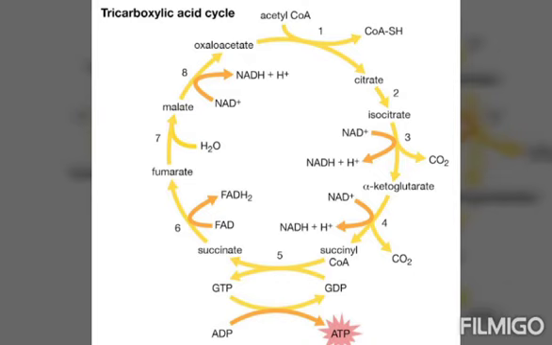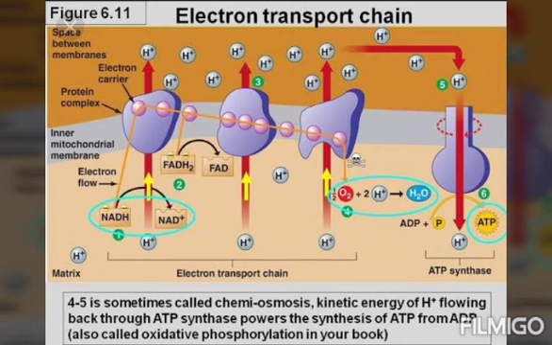And this process, the TCA cycle or Krebs cycle, takes place in the mitochondria. Where does it take place? In the mitochondria. Now the third step is ETC. It is also called the electron transfer chain reaction. What is it called? Electron transfer chain reaction. During this process, NADH2 and FADH2 formed during the TCA cycle take part in the electron transfer chain reaction, and they result in the formation of ATP molecules.